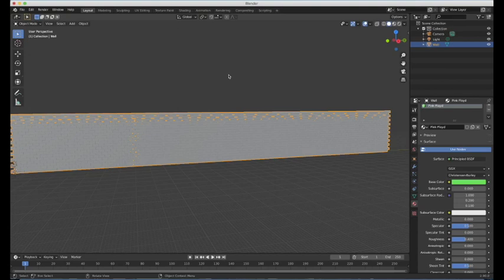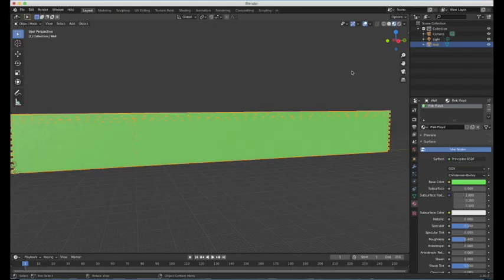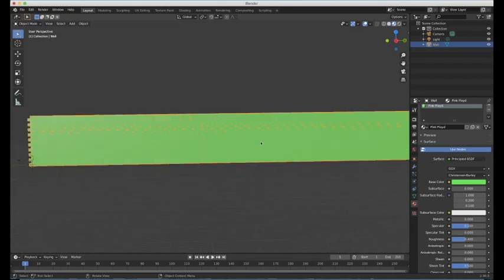But what's a bit clearer is if you type Z, you get this pie menu, and they will have labels here. So we want the material preview, and it becomes a bit easier if you learn which one is which out of these icons. Then you just have to click those, like that's solid, that's material. I don't really want a green wall, but that's just a demonstration of what the base color does.